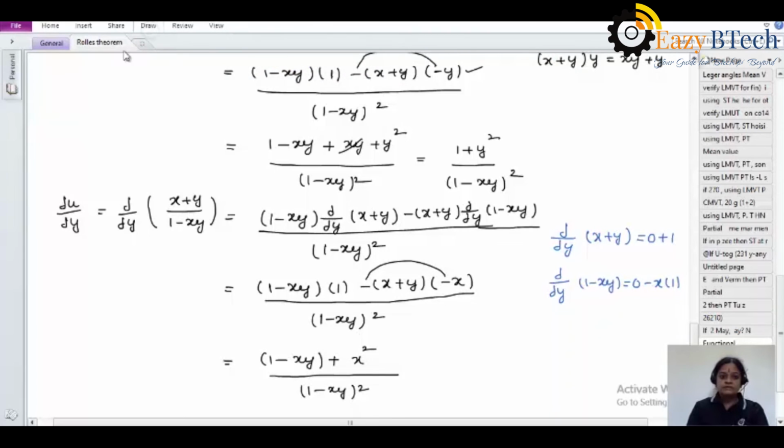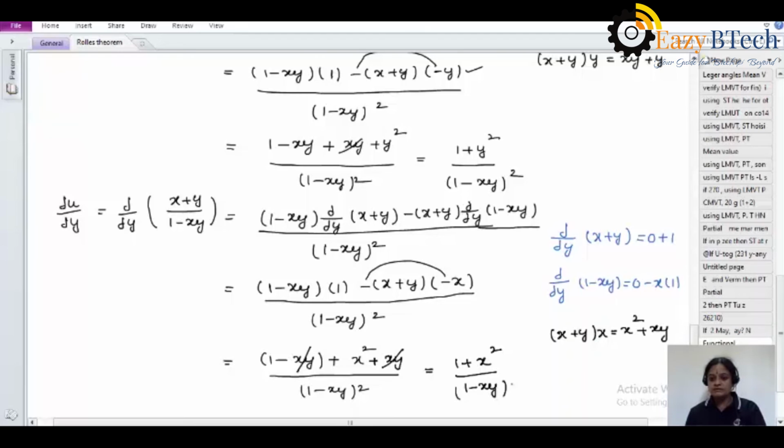After doing the multiplication, you will get x plus y into x, that is x square plus xy, not x square, plus xy. So xy and xy will be cancelled. Answer is (1 plus x square) by (1 minus xy) whole square.